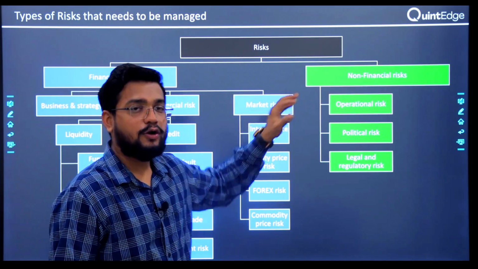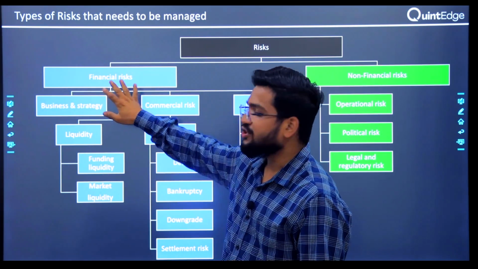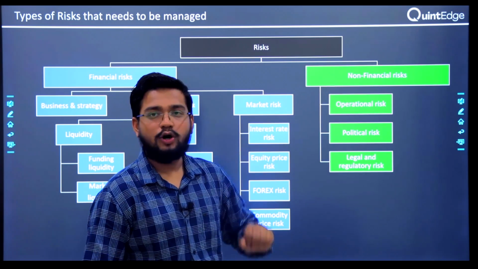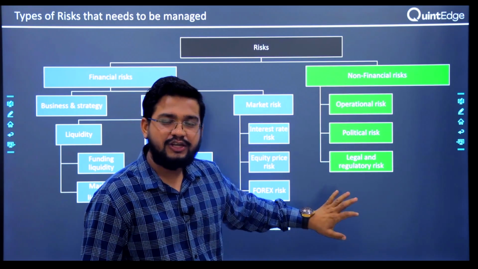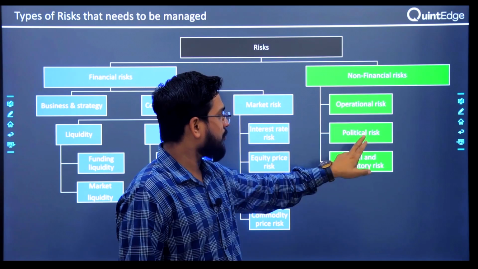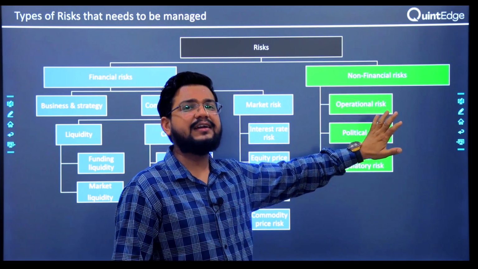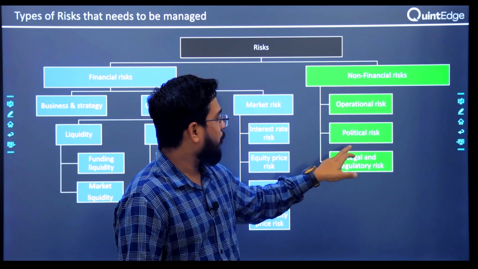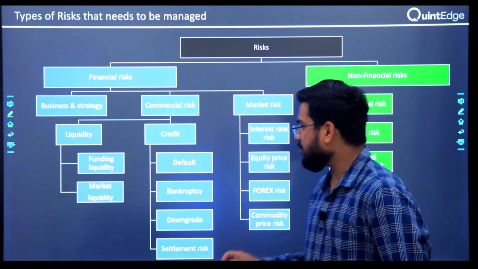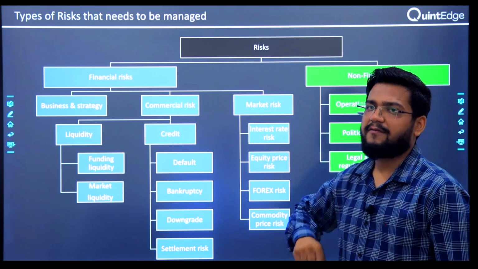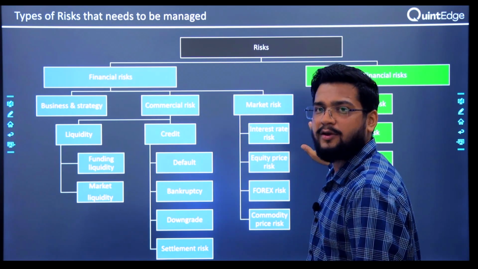So in general, risk is of two types. One is called financial risk. Another one is called non-financial risk. Non-financial risk has three categories: operational, political, and legal and regulatory. Operational risk is covered in detail in the FRM curriculum. Political risk and legal risk generally are not covered in any syllabus, including FRM. Okay, so this is not our area of interest.